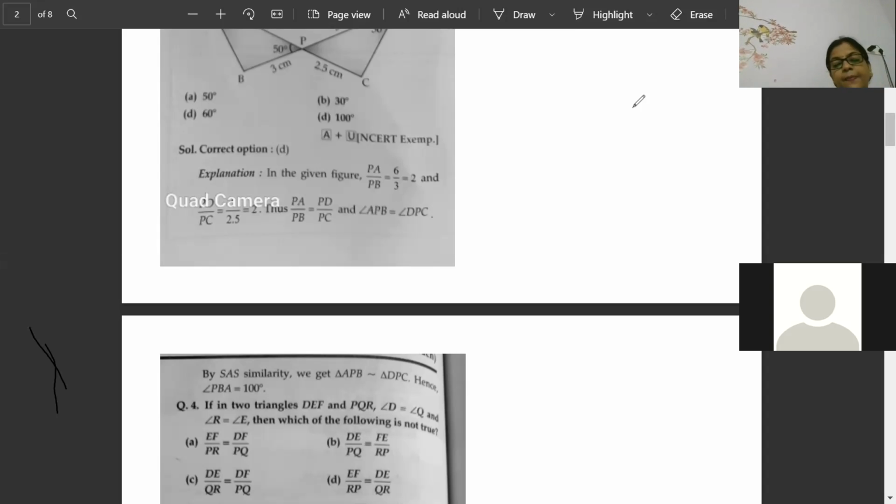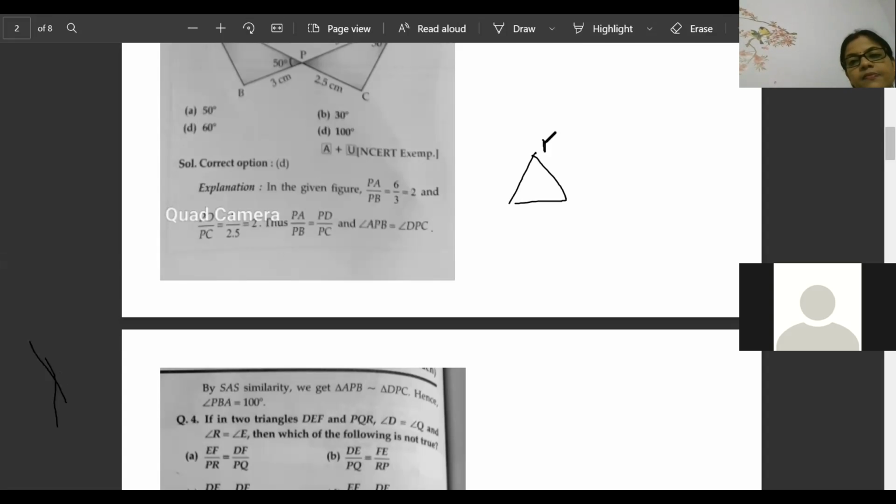Check this one nicely. Now look here, in the two triangles DEF and PQR. Now we will write triangle DEF and triangle PQR.